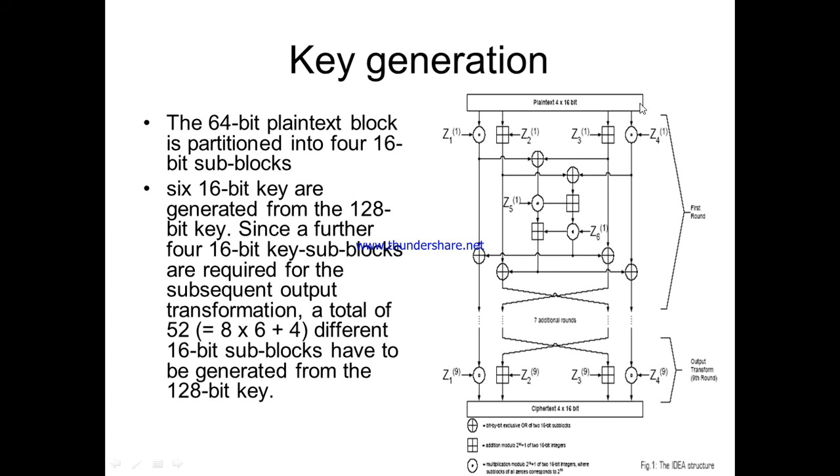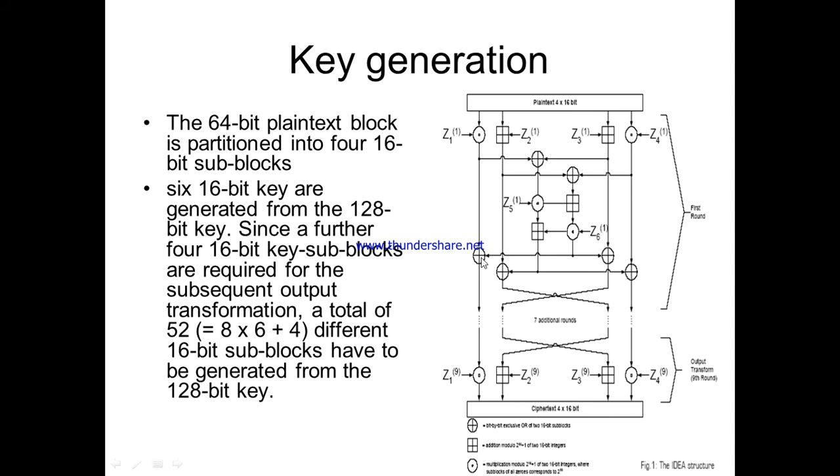So the 4 parts will be processed separately. Z1 is multiplied with the 16-bit plain text block, and that result will be XORed with the result of the Z3 addition with its 16-bit plain block. And the Z2 output and Z4 output we are also XORing. Okay, so on these resultants we again perform addition and multiplication with Z5 and Z6. So this is round 1.